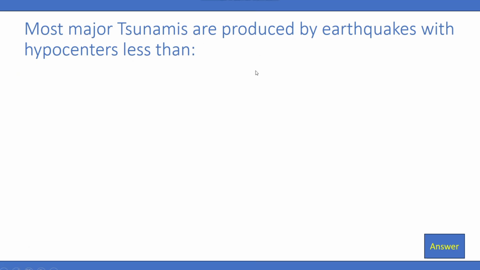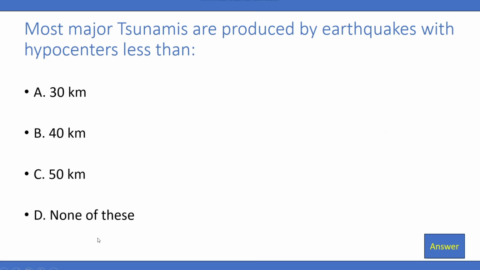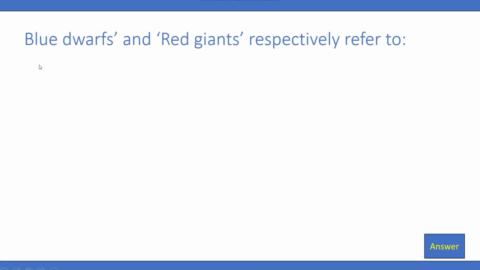Most major tsunamis are produced by earthquakes with hypocenters less than A. 30 km, B. 40 km, C. 50 km, D. None of these. So the right answer would be B. It is 40 km.